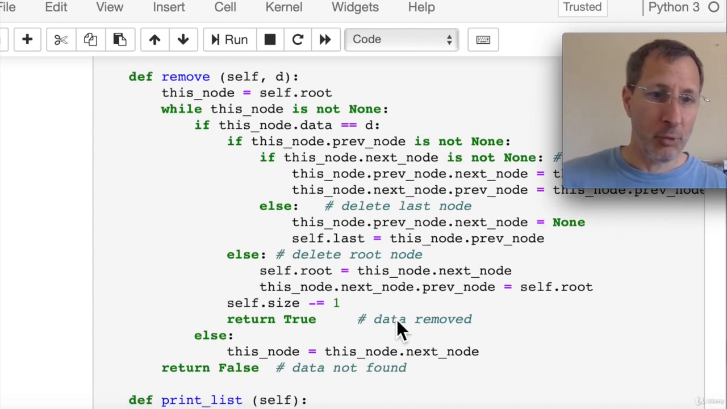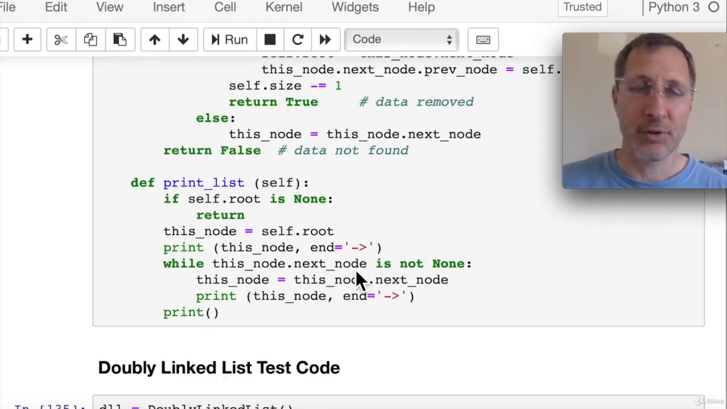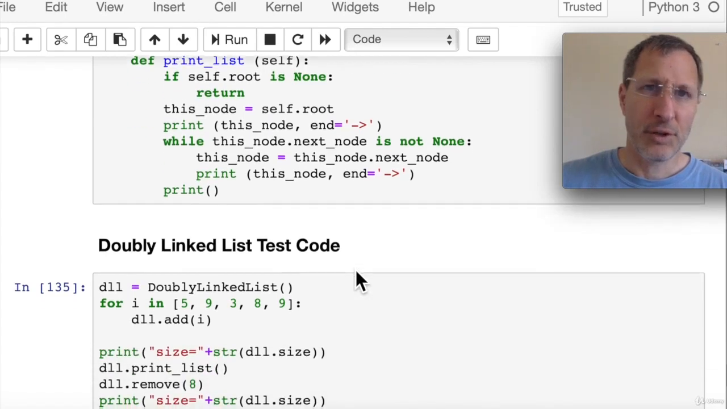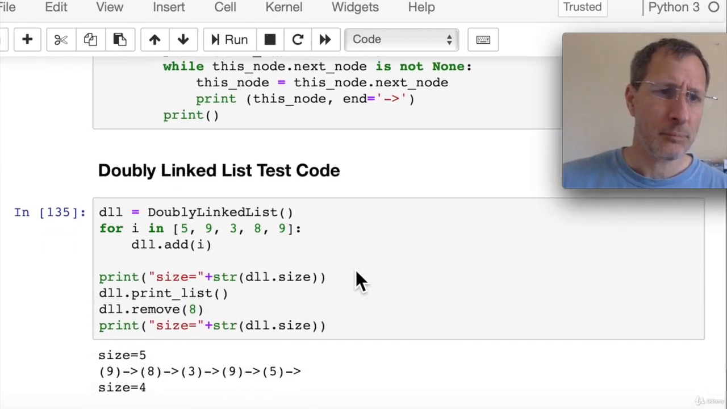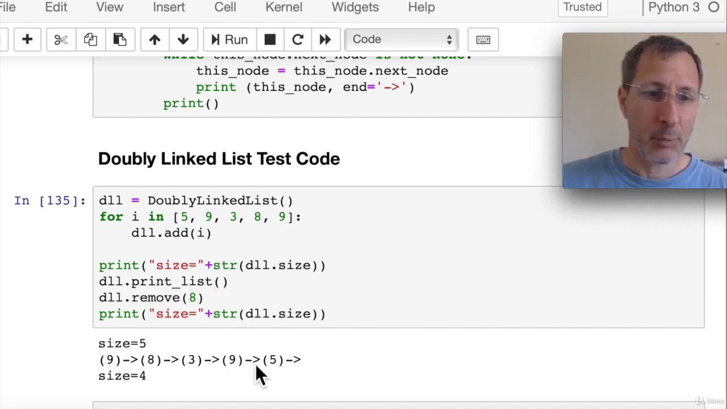The rest of the remove function is really straightforward. The print list method is pretty much the same. There's no changes there. So let's look at the test code for the doubly linked list. Here we create a doubly linked list, DLL we'll call it. We add a bunch of items using a for loop to add each one of those items in. We can see we print the size is 5. And we can print the entire list if we want using our print list method.